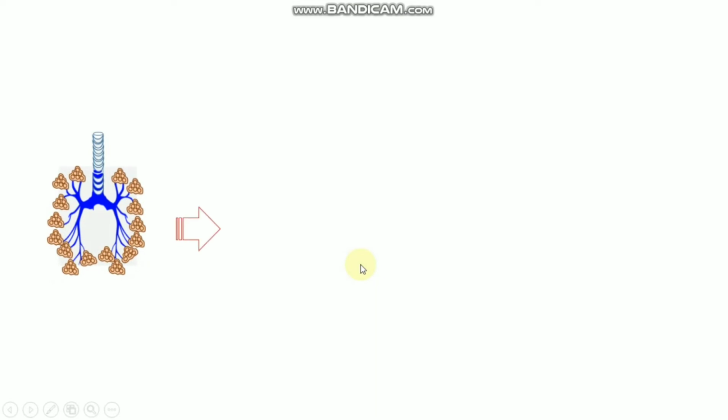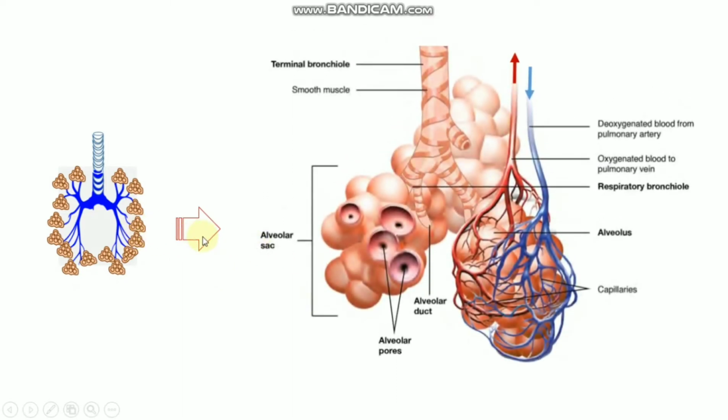So if you have a look at how this alveoli works, if we magnify this alveoli, as you see here, the deoxygenated blood from the heart comes through the pulmonary artery, and through the alveoli the gas exchange occurs, and then oxygen replaces the carbon dioxide and it forms oxygenated blood, and that oxygenated blood returns back to the heart through the pulmonary vein.